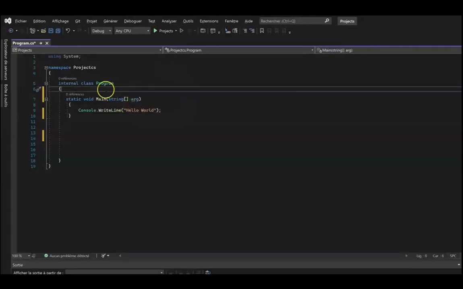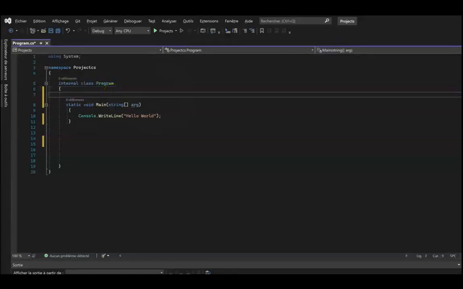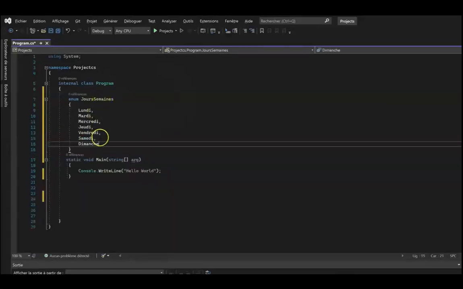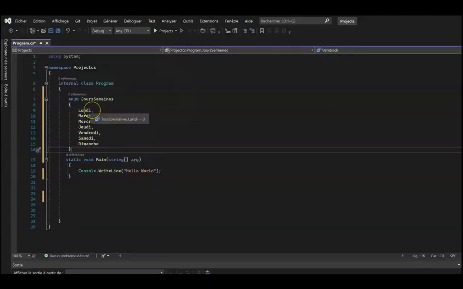By proceeding this way, this can become very long and overload our code. The enumeration will allow us to avoid this. To create an enum, it's very simple. Go outside the main method, type enum in the class Program and name it. Since we are talking about the days of the week, I will write WeekDays and open the braces, put the days of the week, Monday, Tuesday, Wednesday, etc. until Sunday. And now we have created an enumeration.